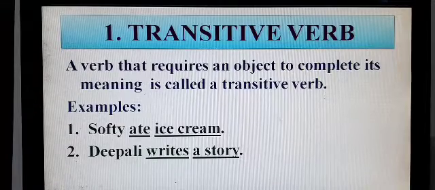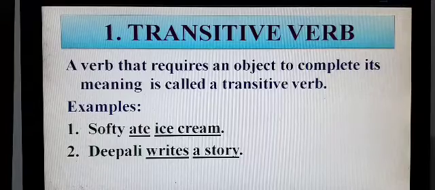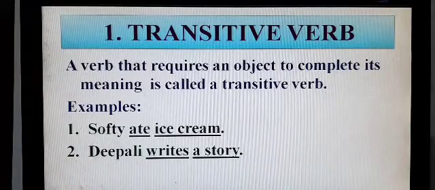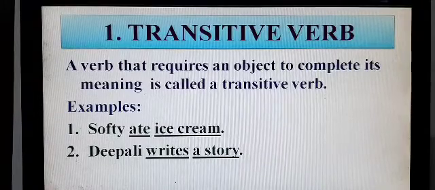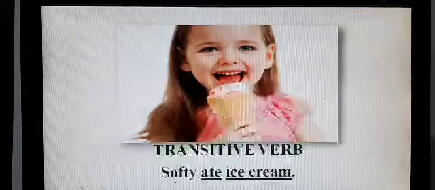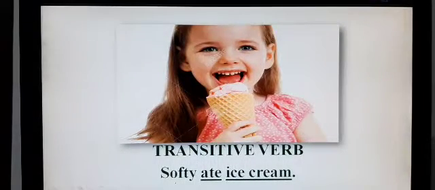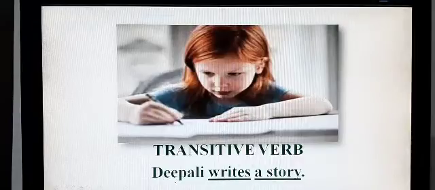So we must mention a story. Here writes is the verb and a story is an object. So these are transitive verbs, ate and writes, because they need an object. As you can see in the picture, Softy is eating ice cream, Dipali is writing a story.